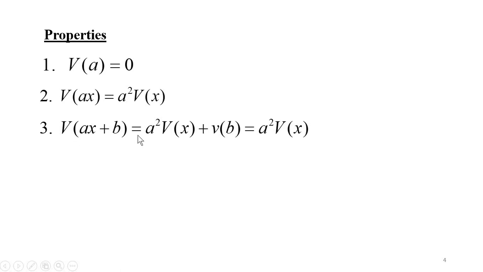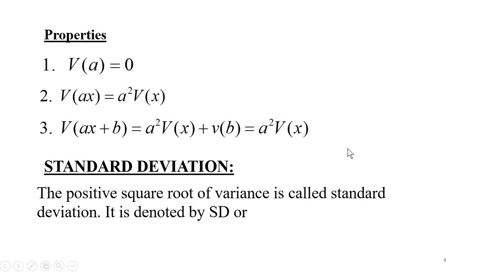Variance of ax plus b is a square into variance of x plus variance of b. You know that variance of a constant is 0, so you will get a square into variance of x itself. Standard deviation: the positive square root of variance is called standard deviation. It is denoted by SD or sigma. Thus, we can conclude that variance is the square of the standard deviation. It is denoted by sigma square.